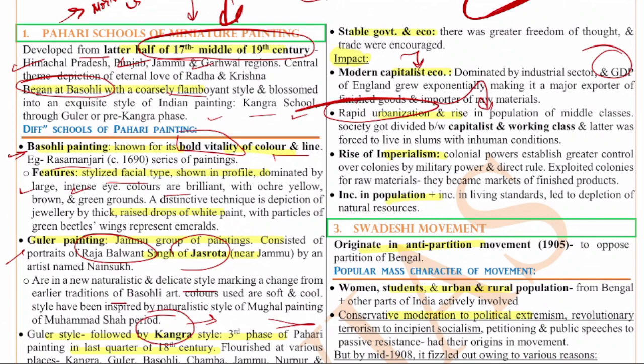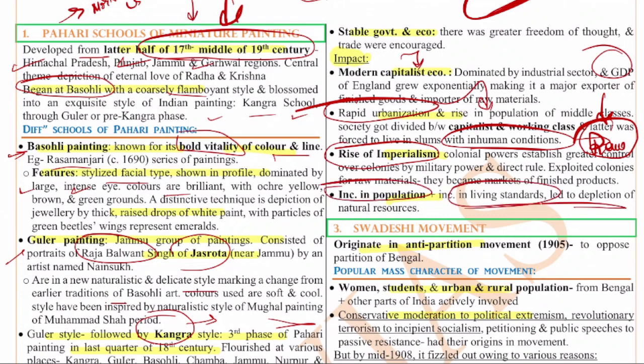But there is another side. There are issues like depletion of resources, increase in pollution, and the inhuman conditions of the slums. This also led to more imperialism, because the colonies were the ones supplying the raw materials and were the markets. If they want more profits, they need more raw material and more market access. Because of this, imperialistic tendencies rose, and the countries just exploited these colonies. There was an increase in population, an increase in living standards, and also a decrease in natural resources. These are the various impacts of the industrial revolution.